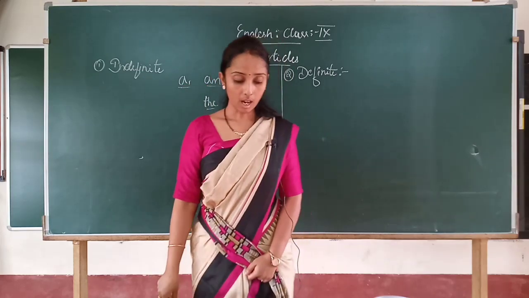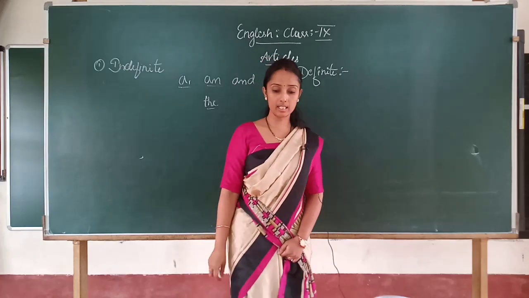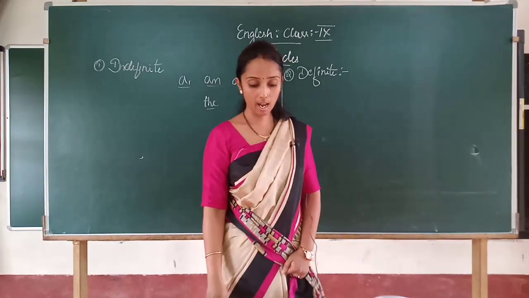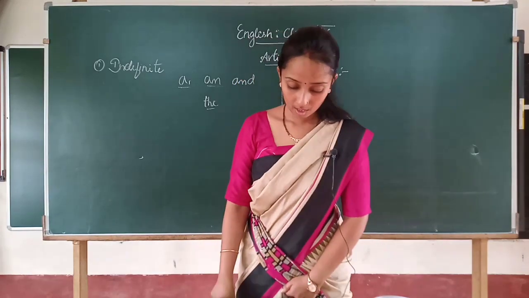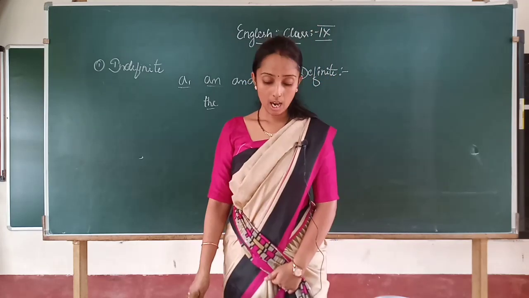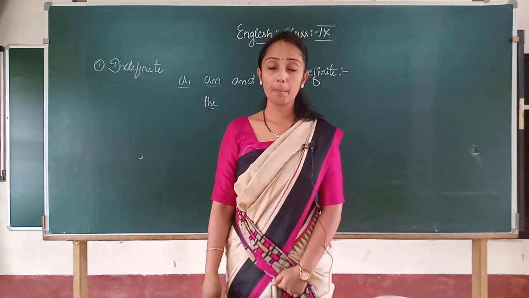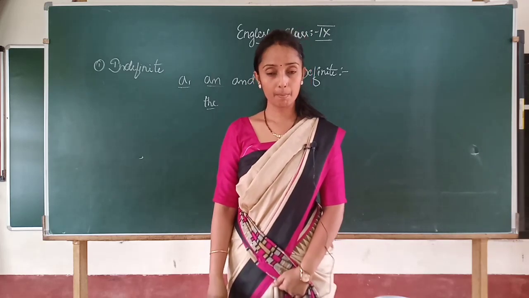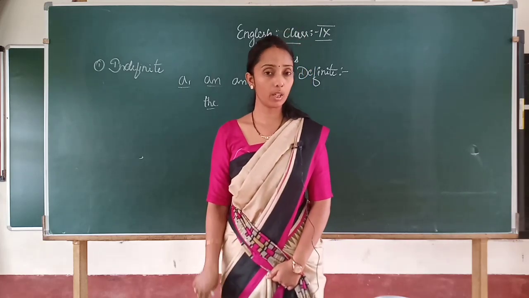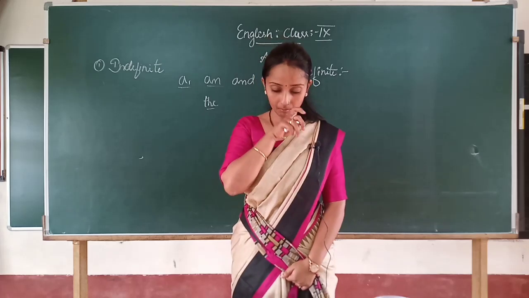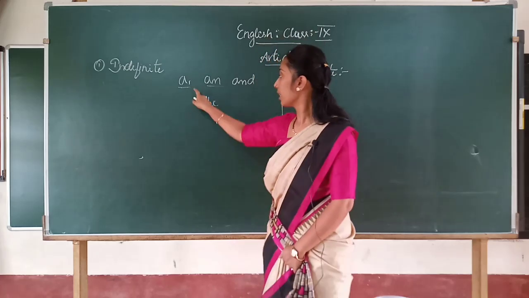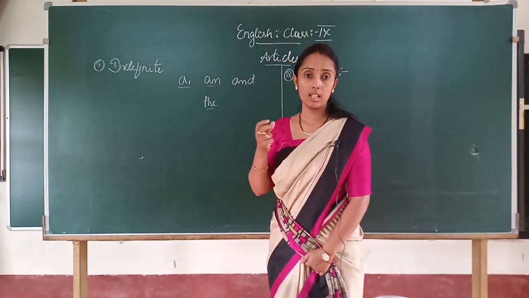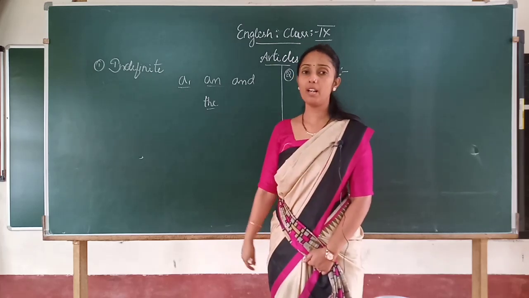Are called articles. Full stop. Articles come before noun.